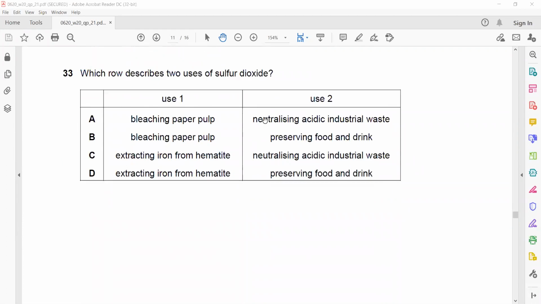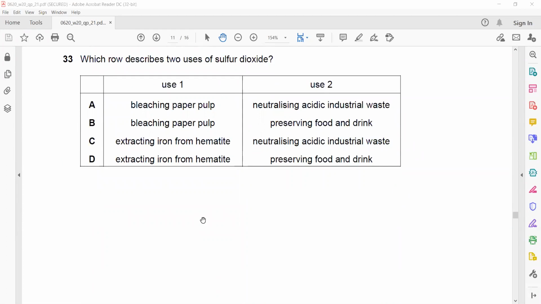Question 33. Which row describes the two uses of sulfur dioxide? The uses of sulfur dioxide. You have to memorize these uses for sulfur dioxide.